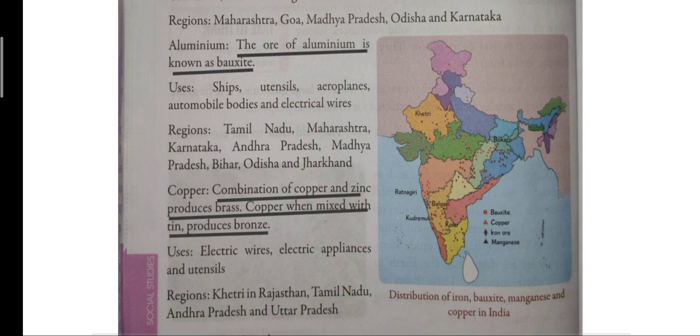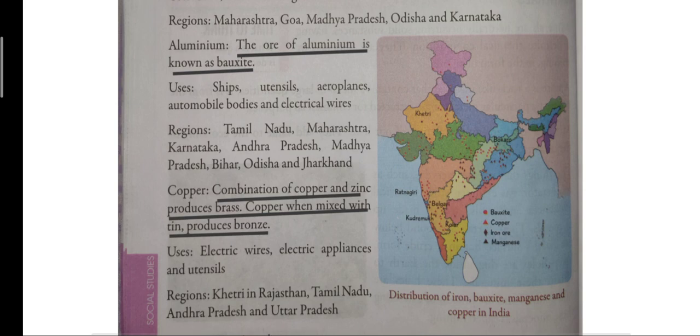Lastly, children, we have copper. The combination of copper and zinc produces brass. Then, copper when mixed with tin produces bronze. Uses: electric wires, electric appliances, and utensils. Regions: Khetri in Rajasthan, Tamil Nadu, Andhra Pradesh, and Uttar Pradesh. So, children, our last metallic mineral is copper.